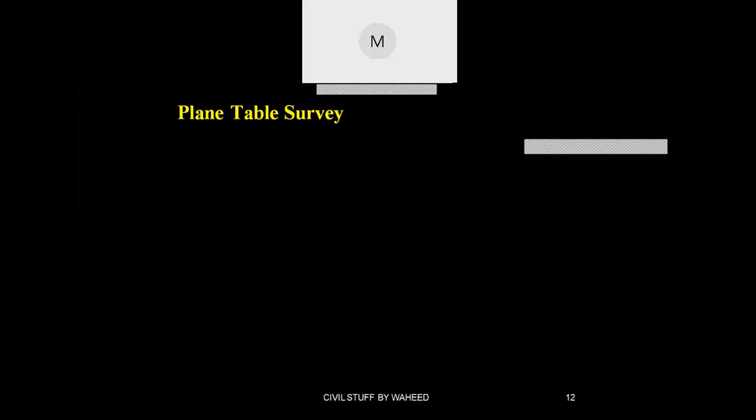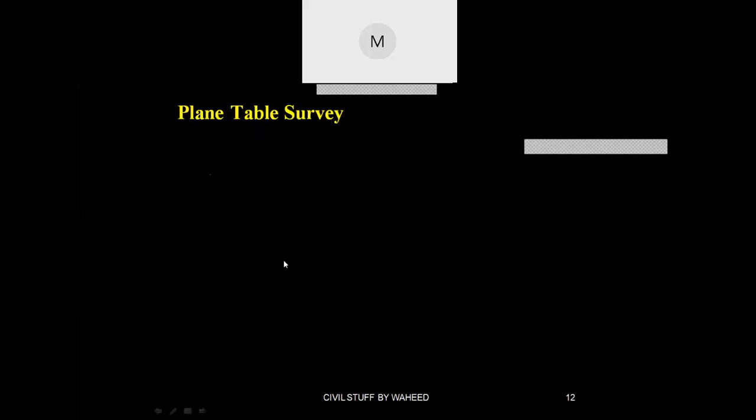In the second semester you will be having leveling surveying and minor instruments, like that. And in the third semester you will be having advanced surveying. In that you will be having the different things that you are going to discuss now. Okay, now plane table surveying.